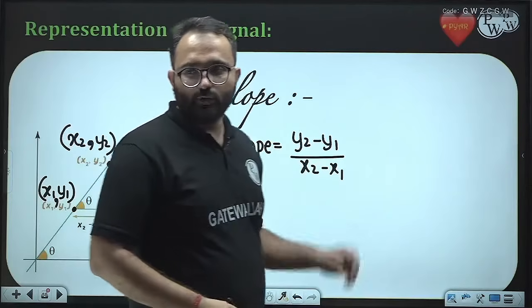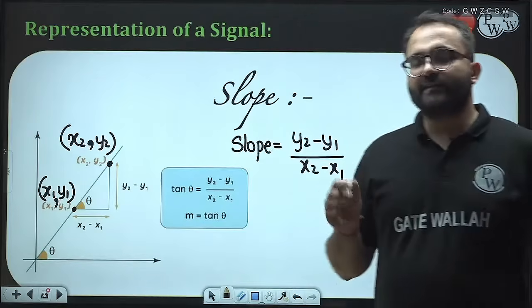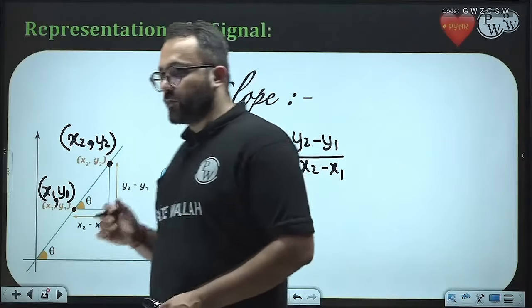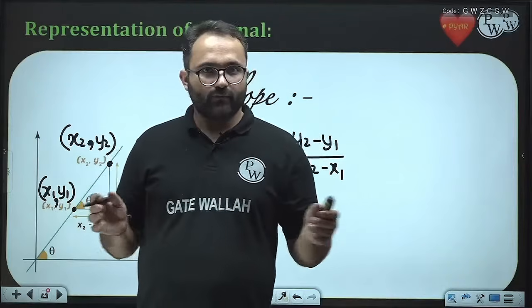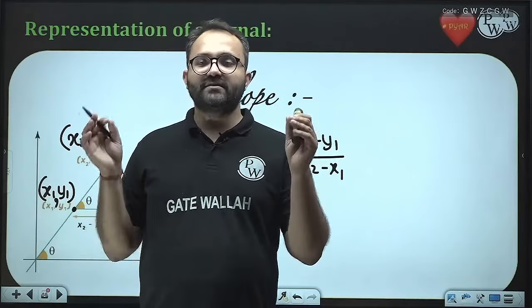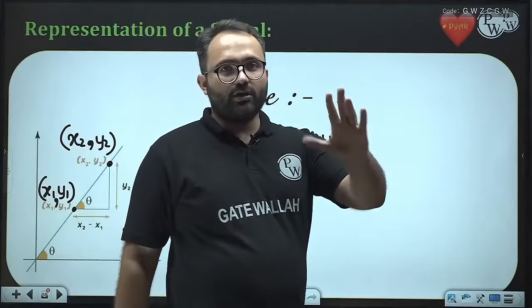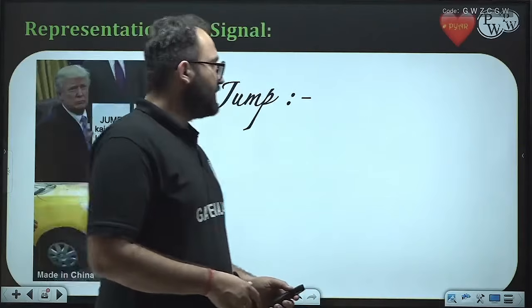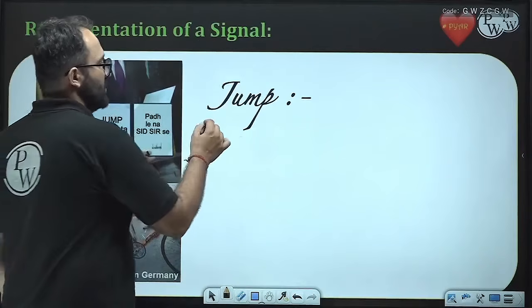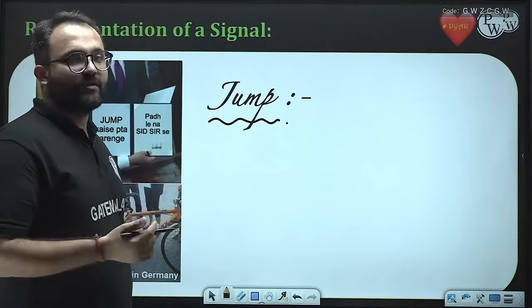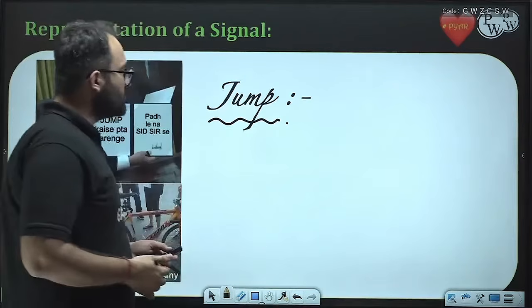Whenever there is a slope change, we have a ramp at that particular location, and whenever we have a jump, we have a step function.